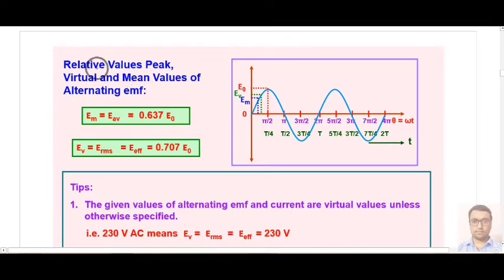Now we have to understand what are relative values, or peak, virtual and mean values of alternating current. We know that the maximum or average value for half cycle is 0.637 and RMS value is 0.707 E naught. So here this is E naught, the maximum value, here E V or RMS value 70%, and here is the mean value in half cycle, that is 63%.